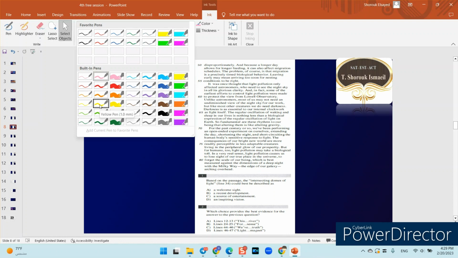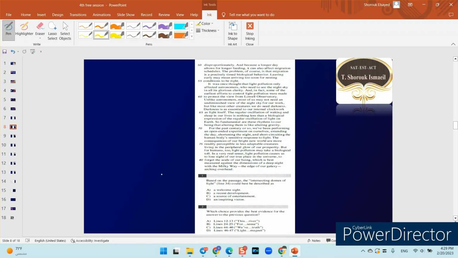Okay, we're gonna read it together, but before we start reading, I need to look at the questions that we have here. In the first one, number 1, "Based on the passage, the intersecting dawns of light could be best described..." This is another clue word that shows you are asked about a literal comprehension question. We're actually gonna read the passage, but first we are discussing the type of question and how it looks in the test.